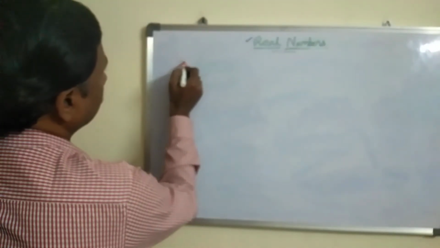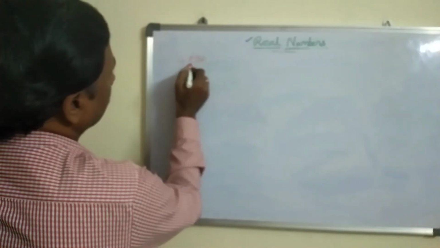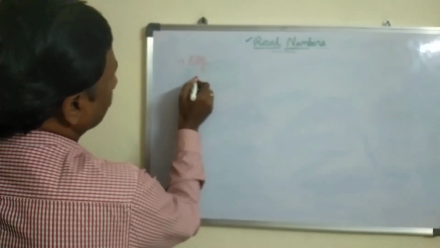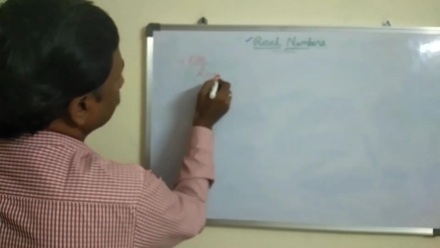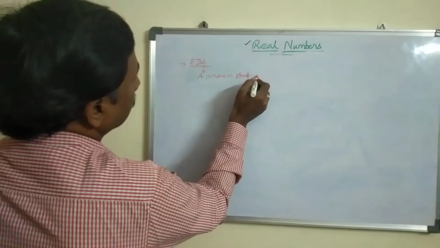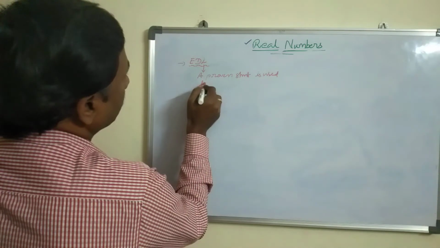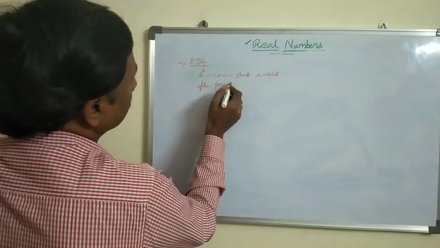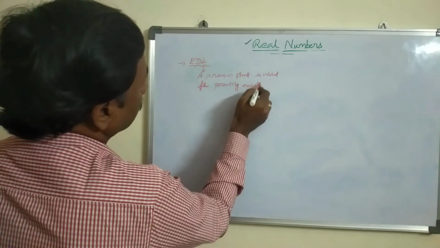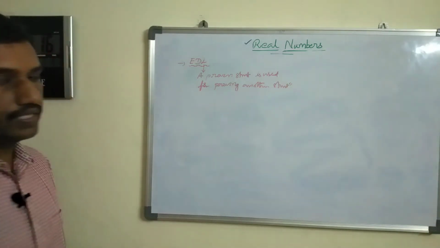Next one, Euclid division lemma. Lemma is nothing but what? A proven statement used for proving another statement, that we call a lemma. That is Euclid division lemma.